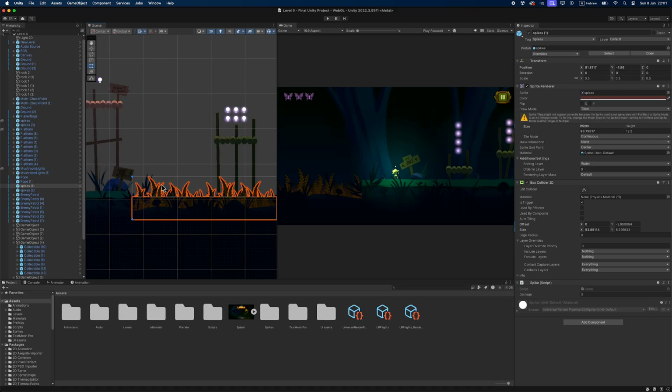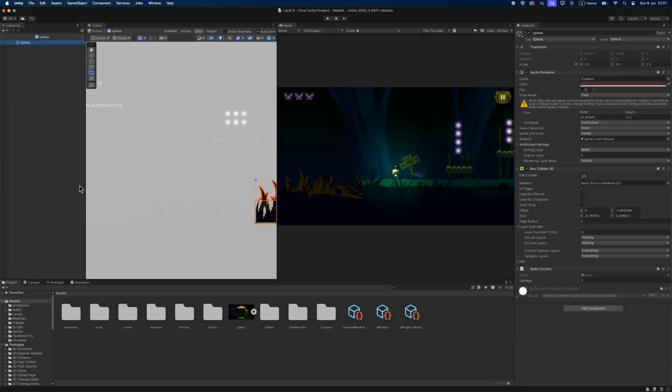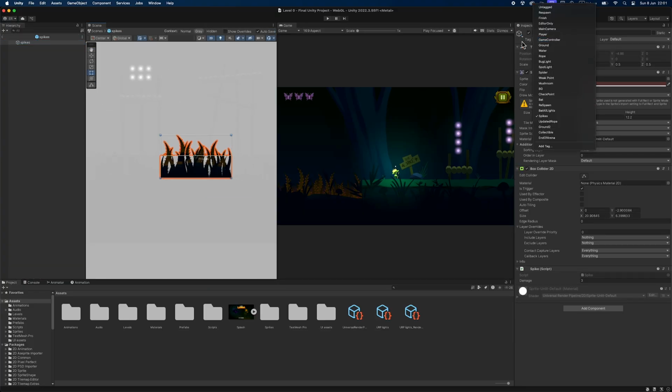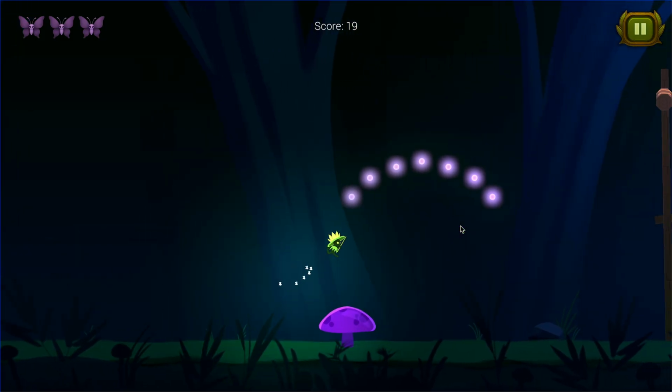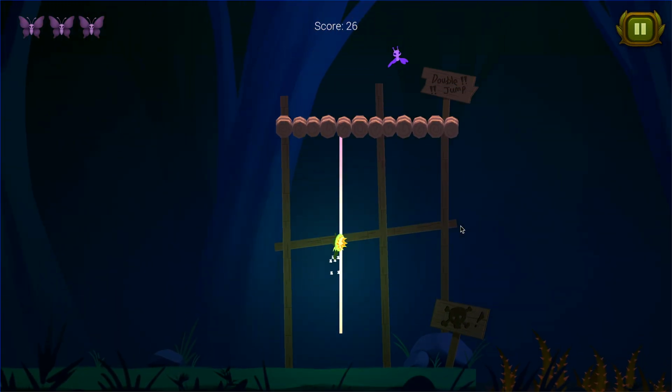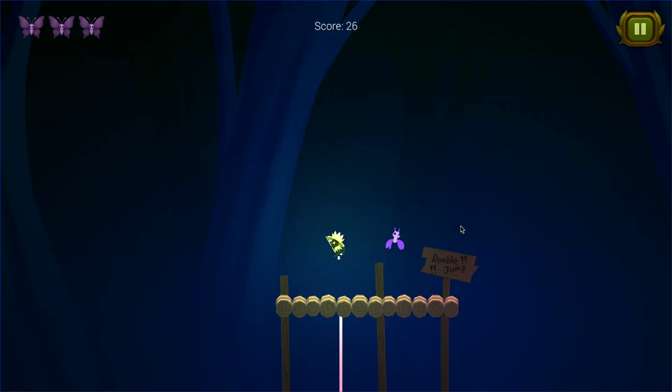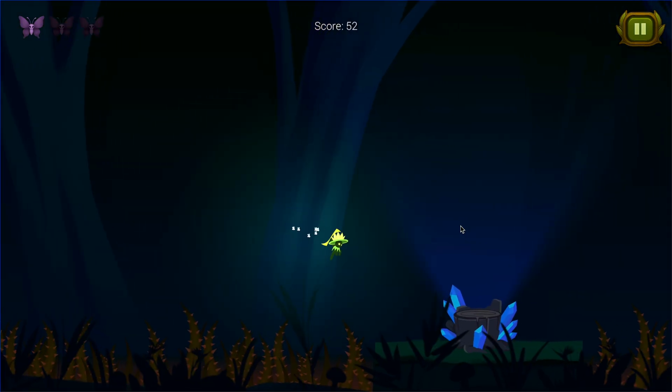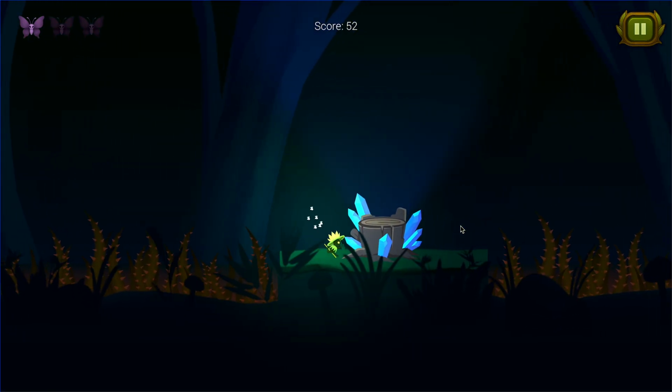The spikes are a static obstacle but very dangerous. Similar to the bat, if the player touches the spikes, he will automatically return to the last checkpoint. Other mechanics in the level design include the mushrooms that allow the player to jump higher, the ropes that allow the player to climb, the platforms that are placed in the air, the moth-shaped checkpoints, and the magical tree that allows the player to advance to the next level.